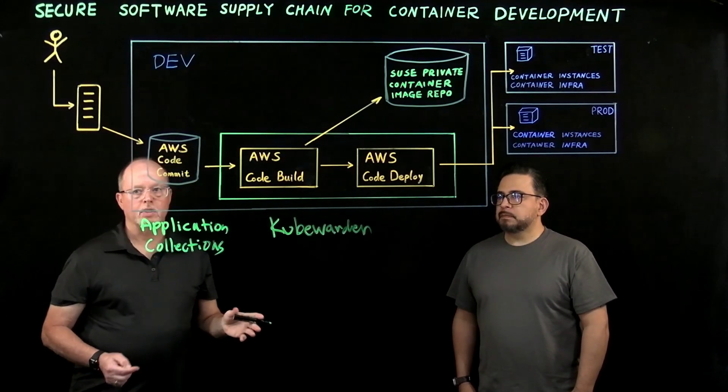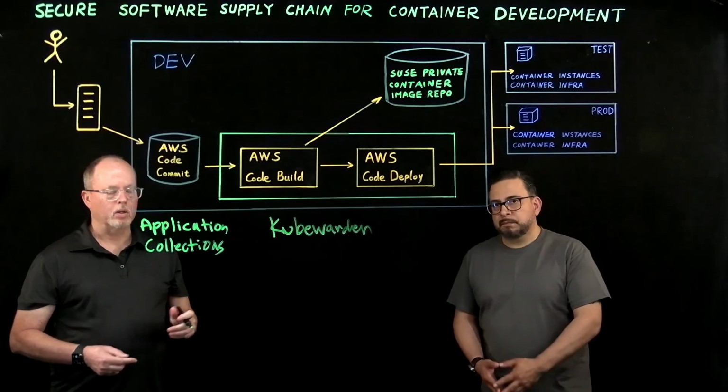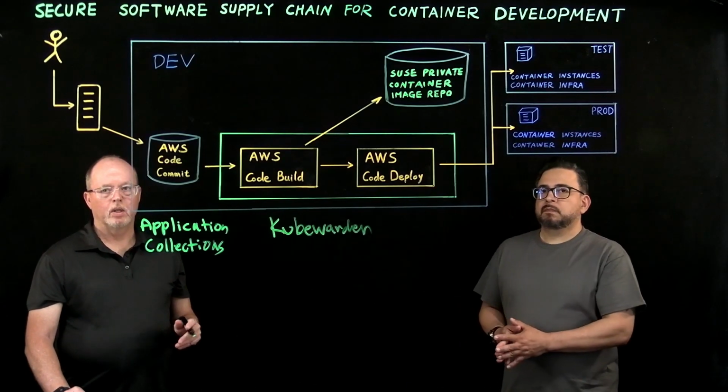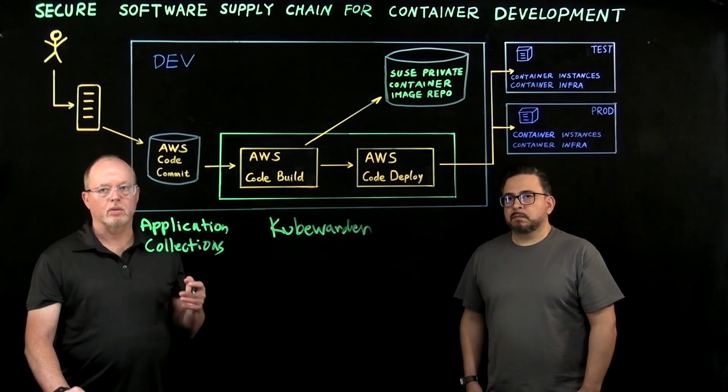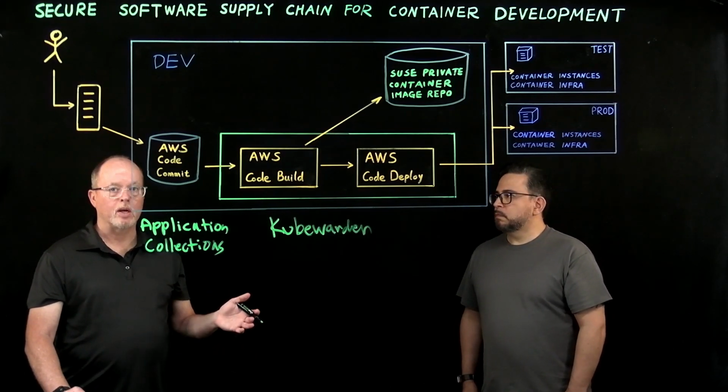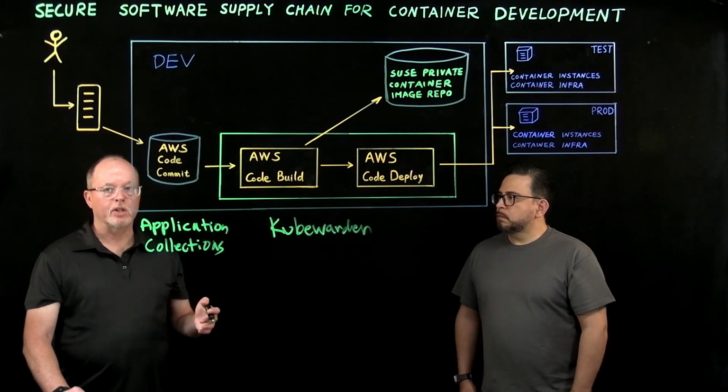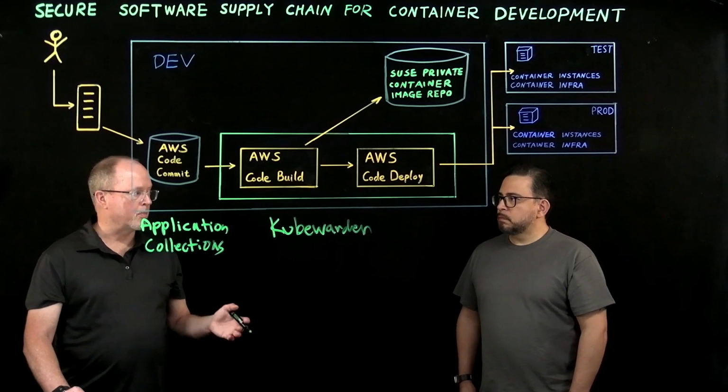Kubewarden is a CNCF project created by SUSE and included as part of Rancher Prime. Kubewarden ensures deployments adhere to company security standards and other deployment guidelines such as resource allotment.